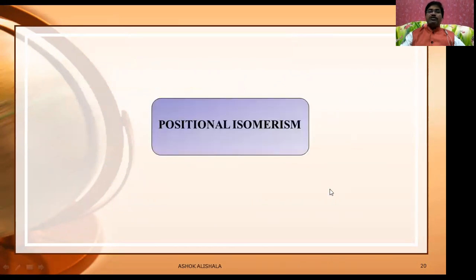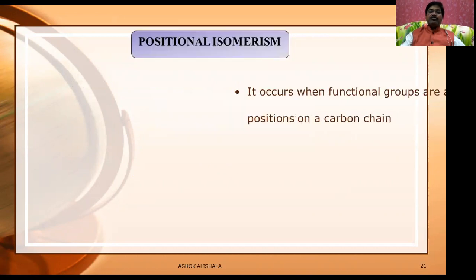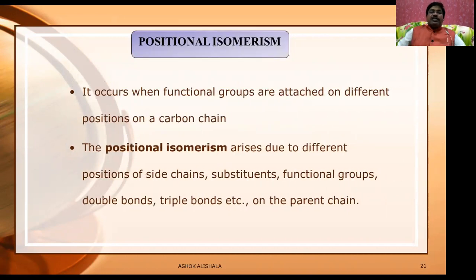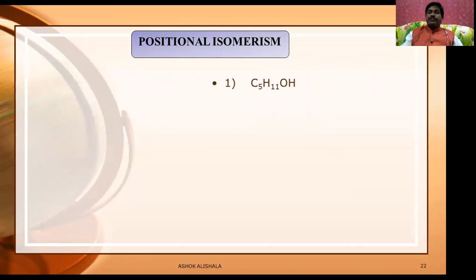Now let us see the other isomerism, which is said to be positional isomerism. Let us see what positional isomerism is. It occurs when functional groups are attached at different positions on a carbon chain. Positional isomerism arises due to different positions of side chains, substituents, functional groups, double bonds, triple bonds, etc. on the parent chain.